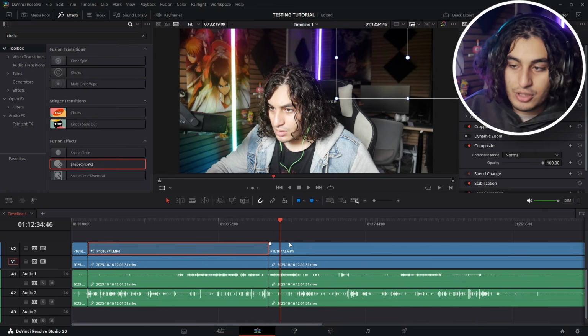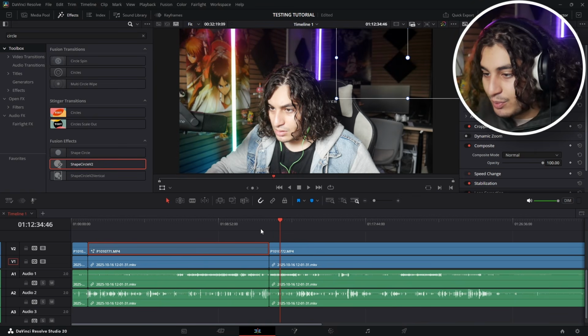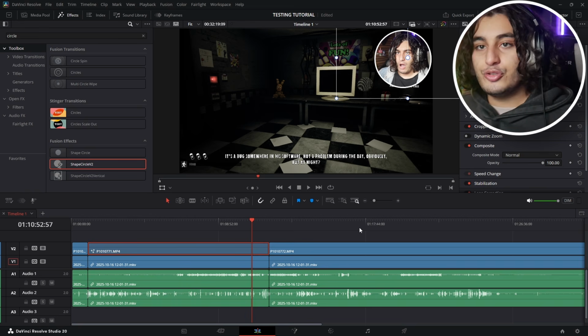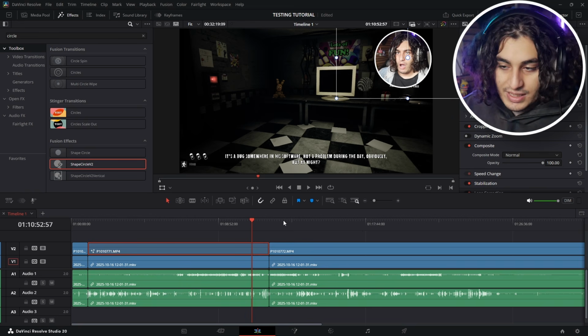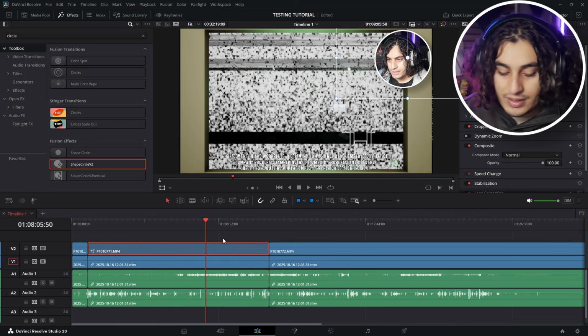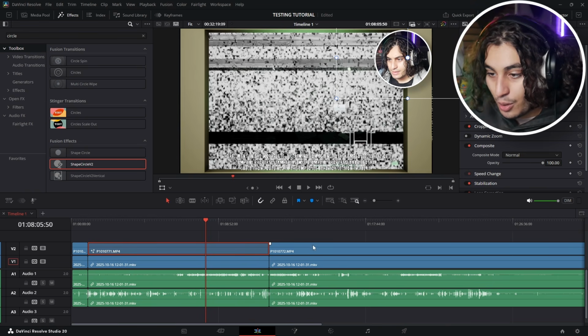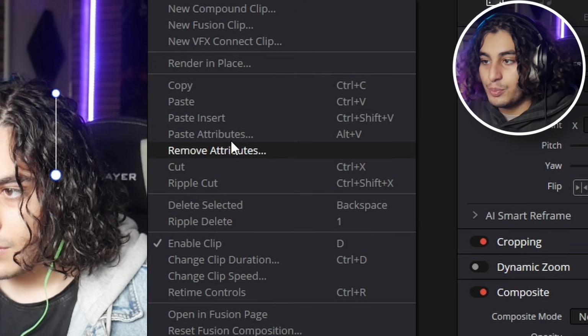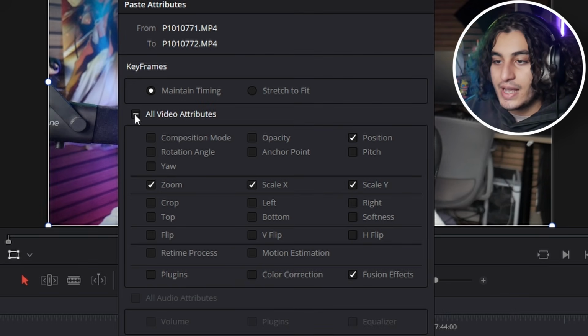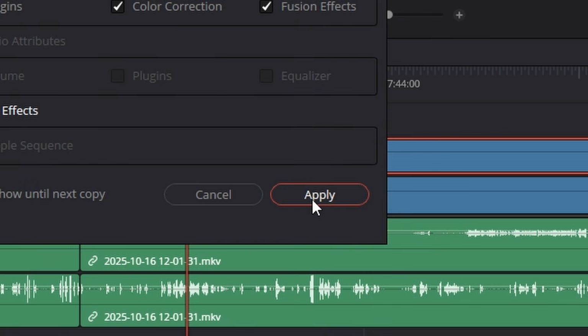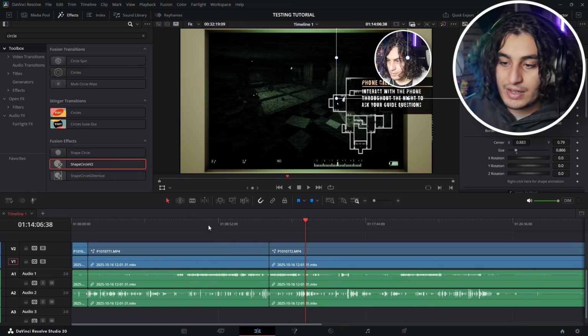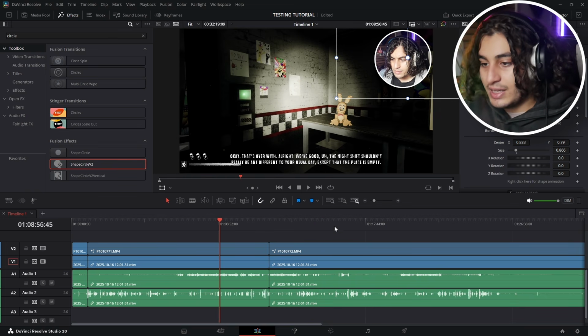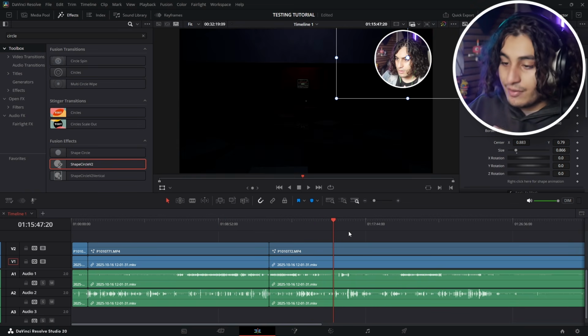You can add the same to your next face cam, but there's a very easy way that I just discovered actually. You could drag on the plugin and then reset all of that, but there's an easier way. We just click on the layer with the face cam, we push Ctrl C to copy, we go to our next layer, we right click, then we go to paste attributes. Then we're gonna take all video attributes and push apply. So what that does is it takes every effect from this file and basically prints it onto this one. So that's an easier and faster way of doing it.